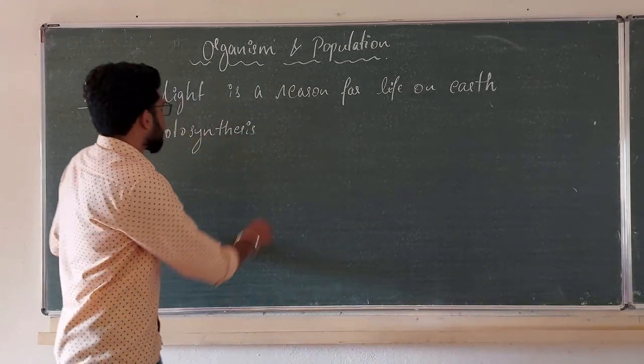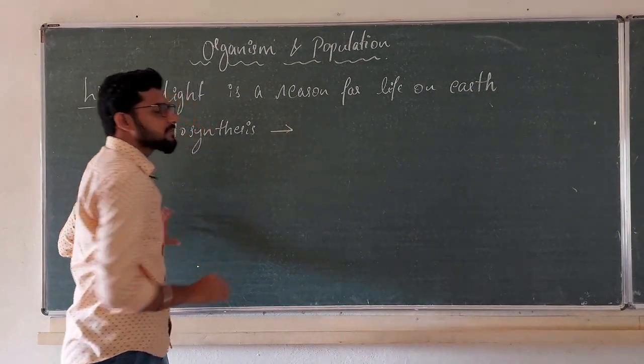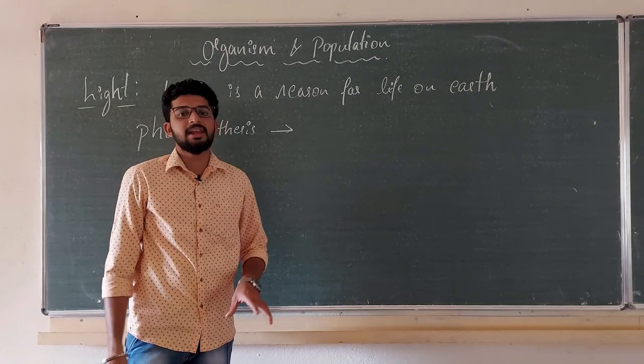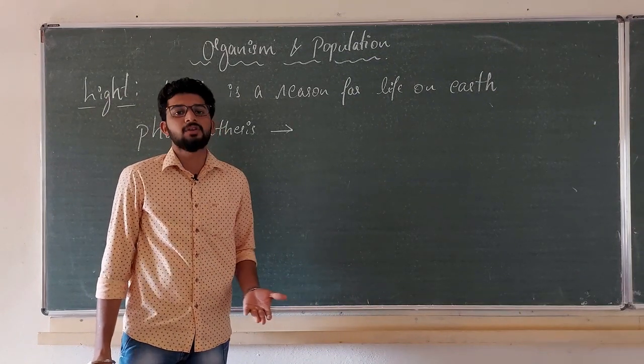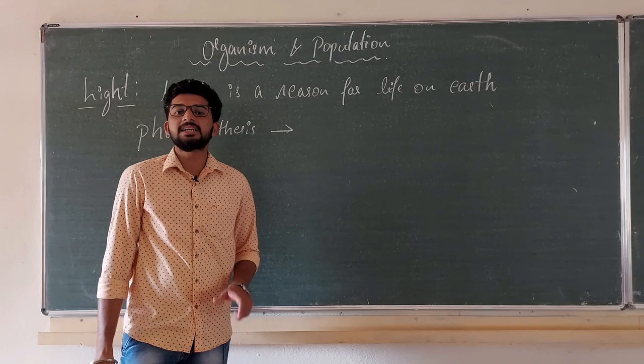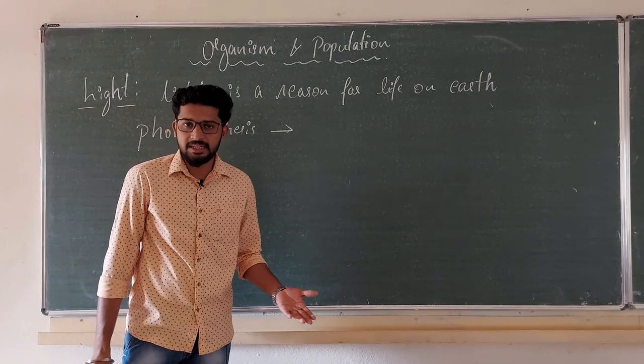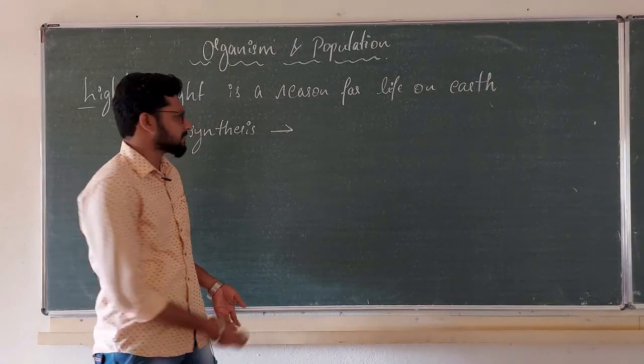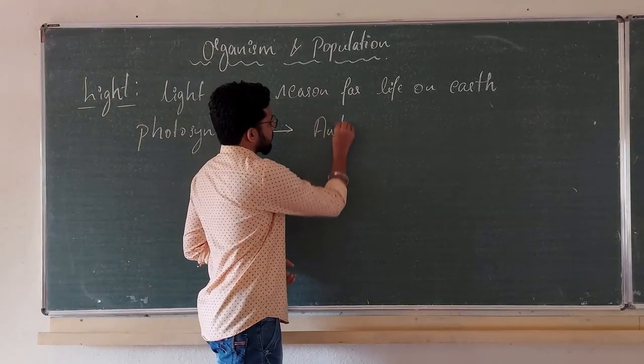So the plants or organisms which fix light with the help of chlorophyll pigment and convert it into a food form, that is glucose C6H12O6, are known to be autotrophs, right? Autotrophs.